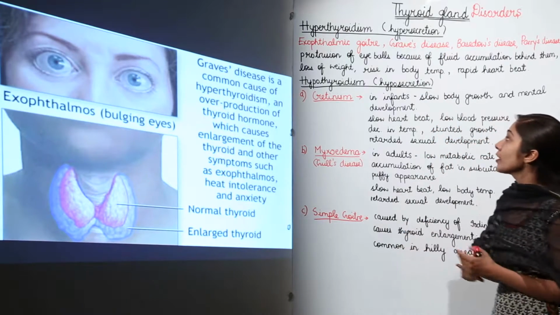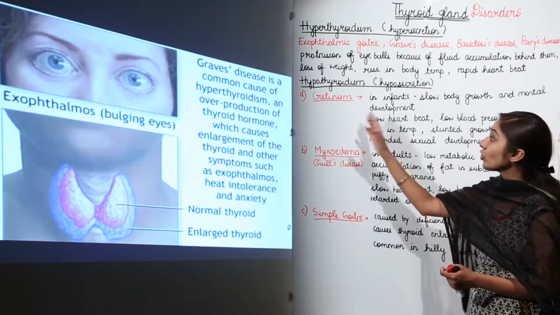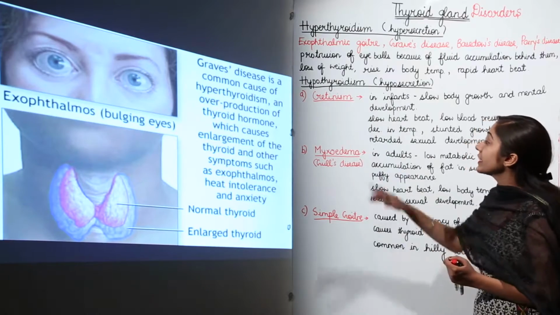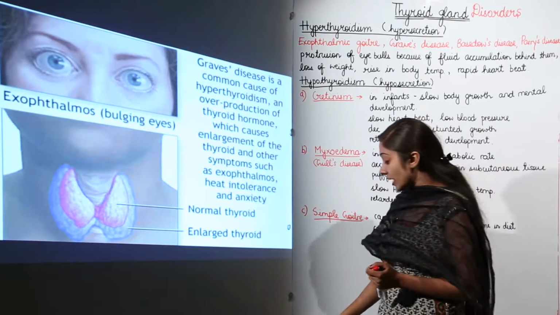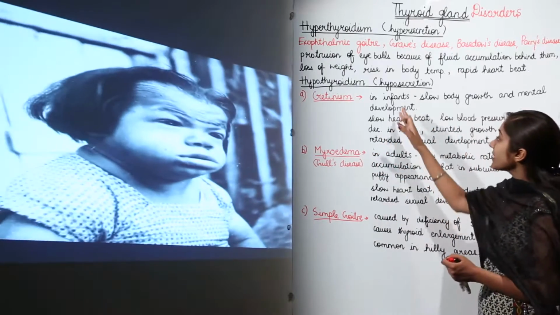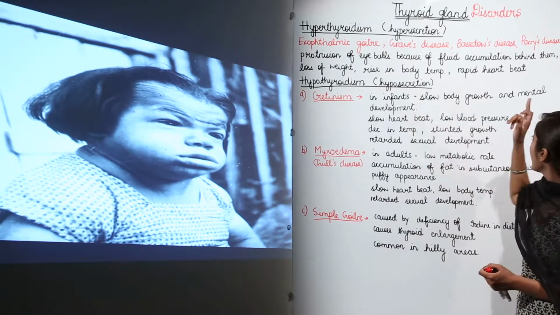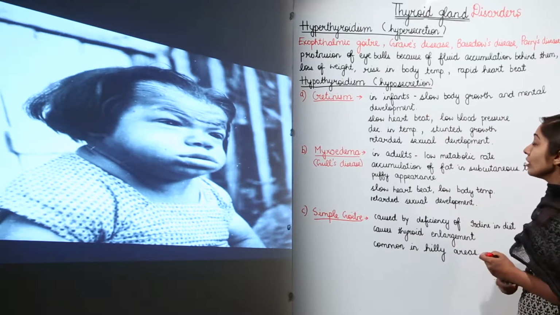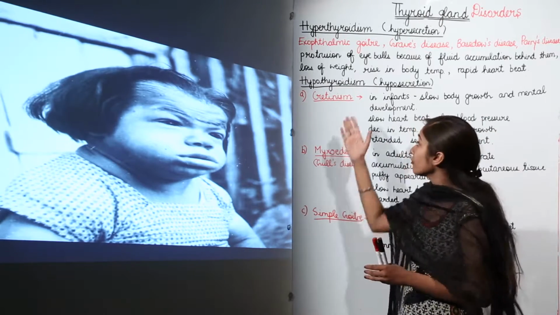Now, what happens when there is hyposecretion of the thyroid hormone? So, the first disorder of hypothyroidism is cretinism. Now, this cretinism actually occurs in infants. There is slow body growth and mental development. So, this is an image showing a patient who is suffering from cretinism.